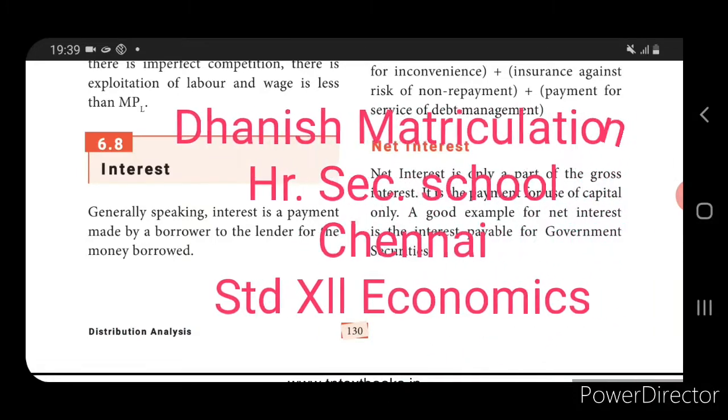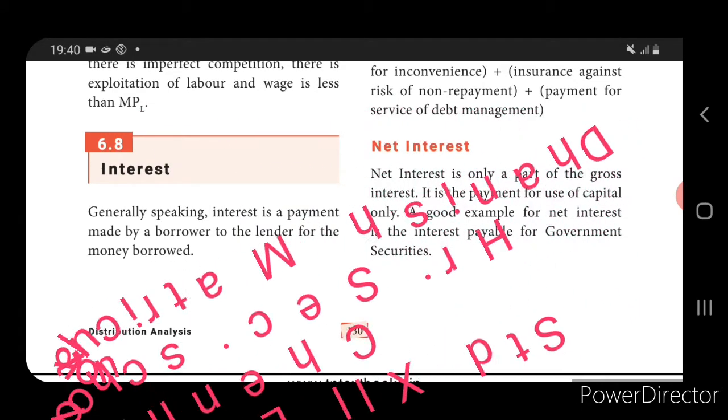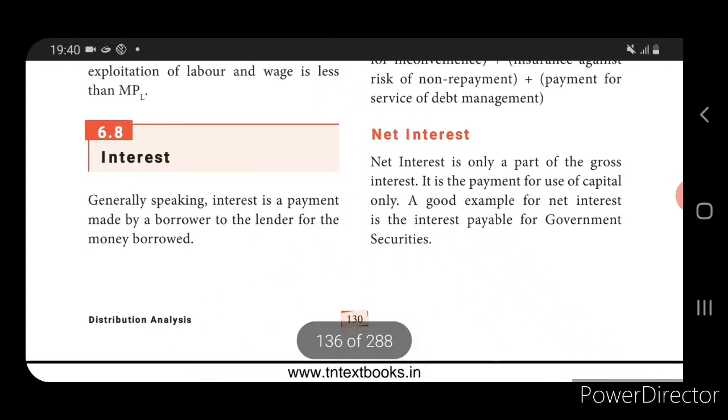Today we are going to see about interest under distribution analysis. Before starting, just a recap of what we saw in the last class. In the last class we saw the meaning of distribution, that is, what do you mean by distribution. Distribution means the division of income among the four factors of production in terms of rent.